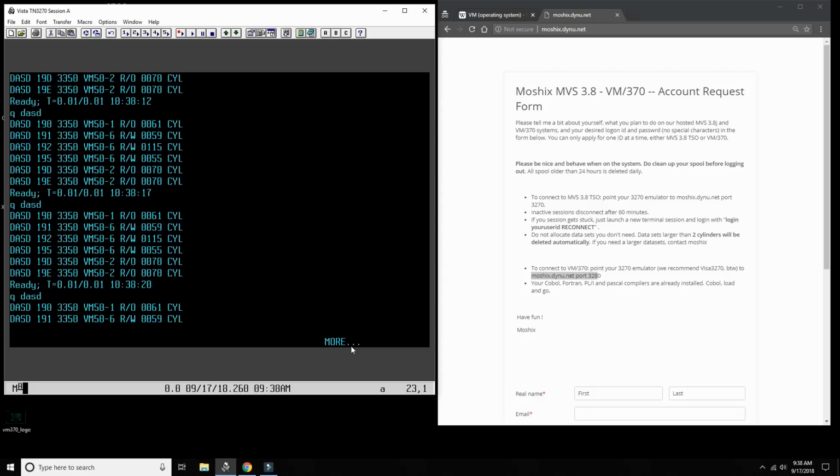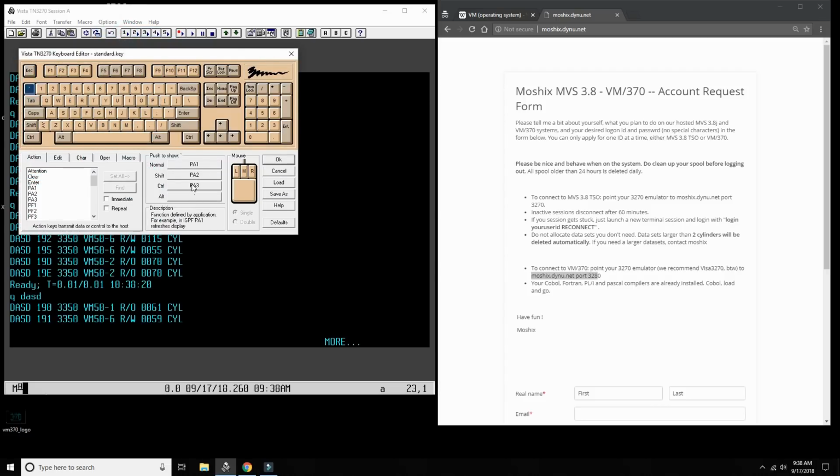How do I scroll to the next screen? Well, in MVS, people used function key 8 to move to the next page. That's not how it works in VM370 or in CMS. Here you have to do clear. So what I do is I map PA2 on my keyboard to shift plus this apostrophe key, which I never use anyway.